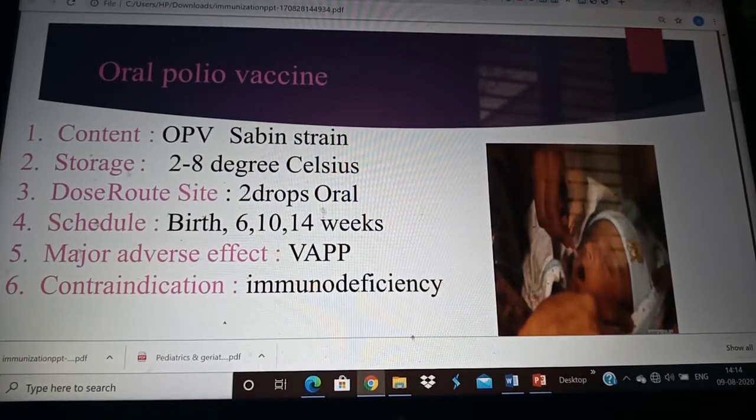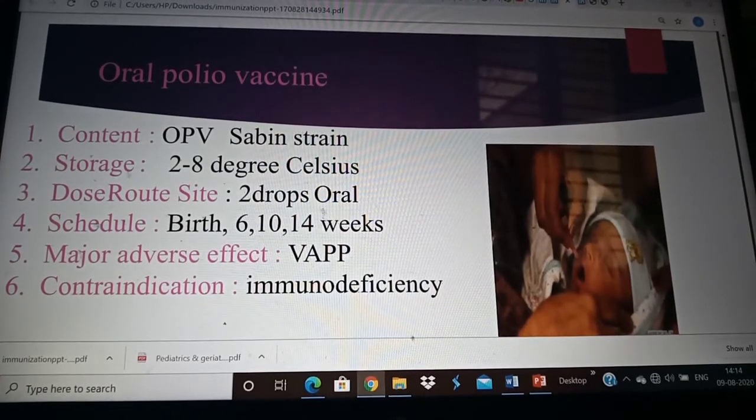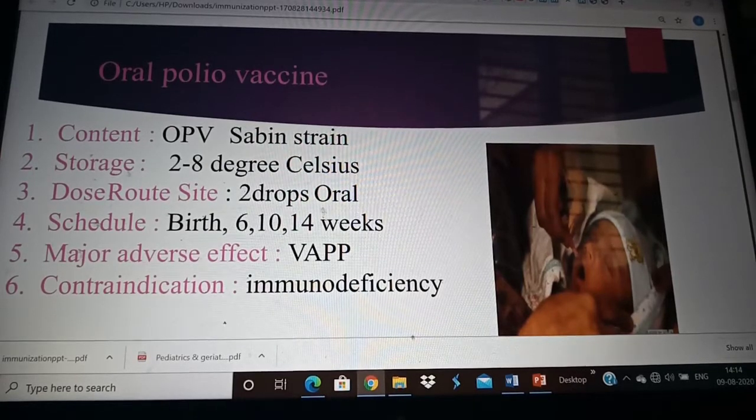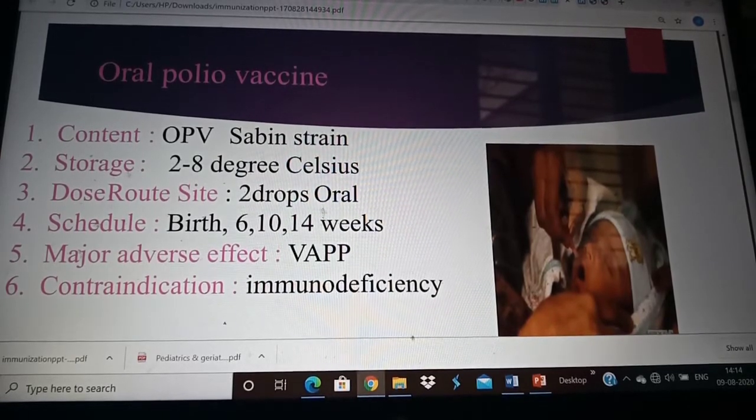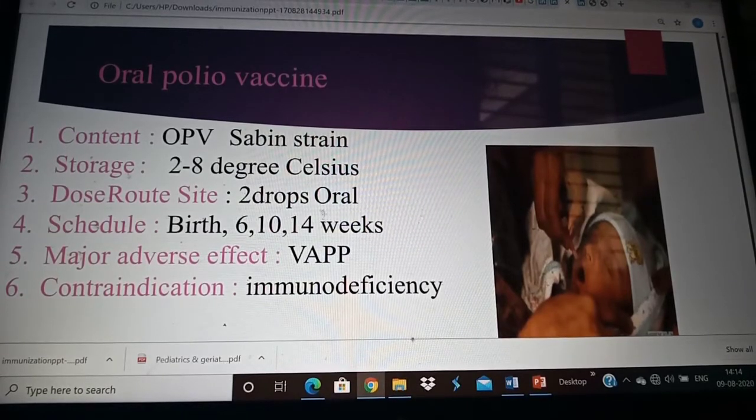The dose, route and site: it has to be given orally. As you can see in the picture, it is given as 2 drops. We also have a pulse polio program where it is given to a mass group of people. Mainly in India, we follow this pulse polio program. So it is pulse polio immunization.